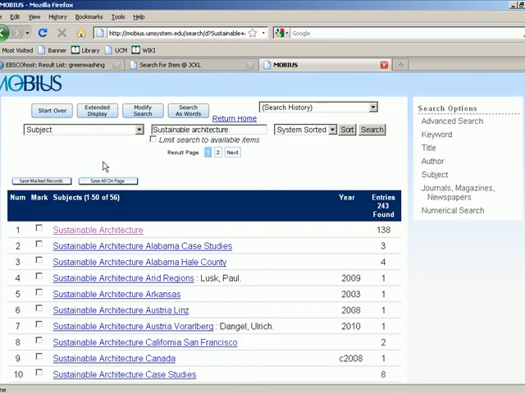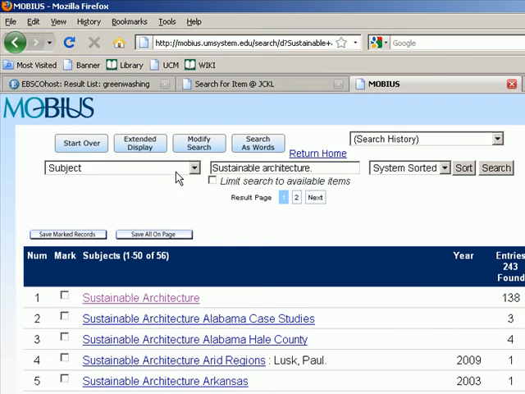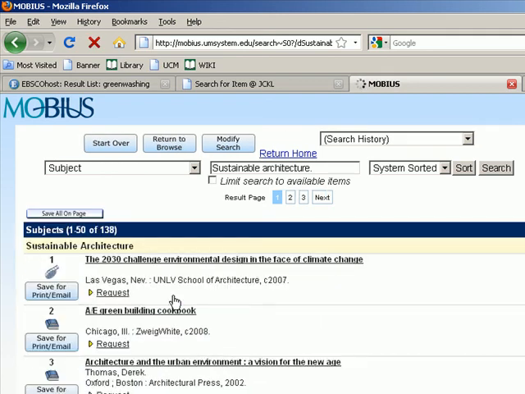You can see the catalog has a different look and feel, so it's always very obvious when you're in the MOBIUS catalog. It's run the same search you ran before. You can change it once you're in the MOBIUS catalog. Now look at this. In the Quest catalog, in the James C. Kirkpatrick Library, we had 20 items that were assigned this subject heading. In the statewide catalog, we have 138. So our world of books has really increased substantially. I'm going to click on that subject heading and get to a list of those 138 books. Lots for you to explore.